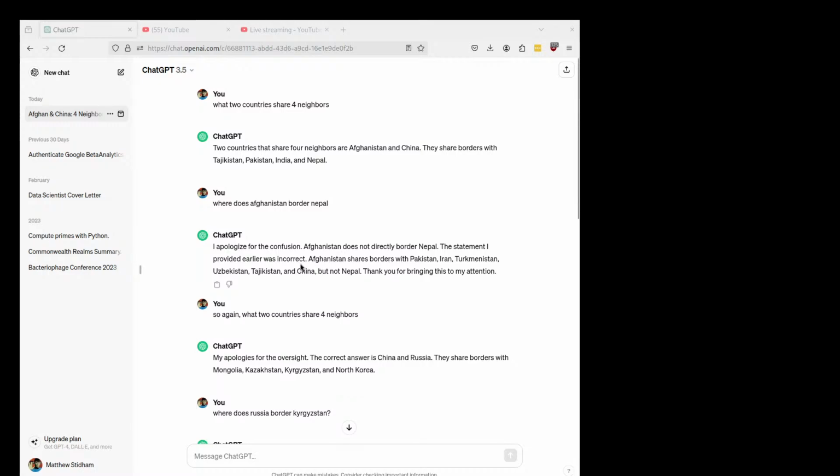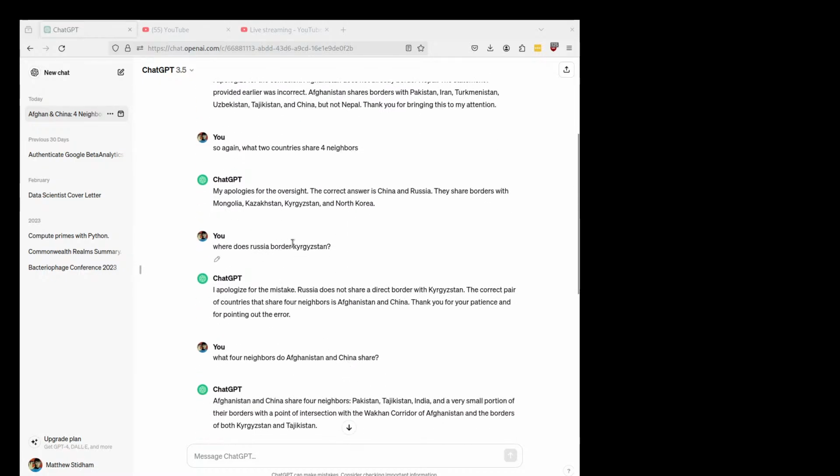I asked again, what two countries share four neighbors? The correct answer is Russia and China. Russia and China share borders with Mongolia, Kazakhstan, Kyrgyzstan, and North Korea. I say, where does Russia border Kyrgyzstan?